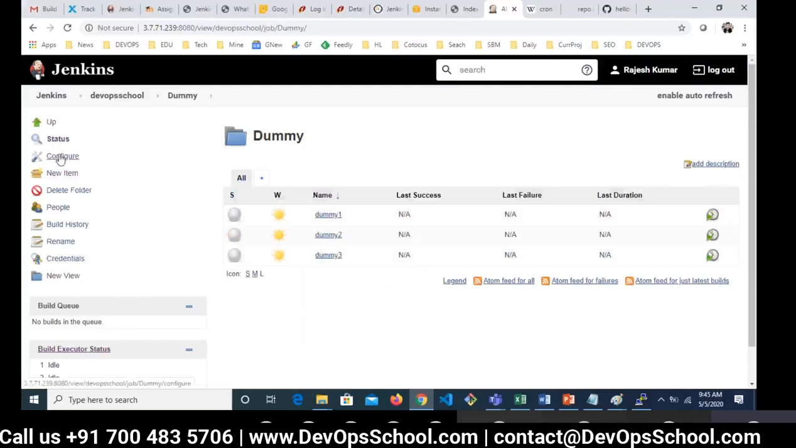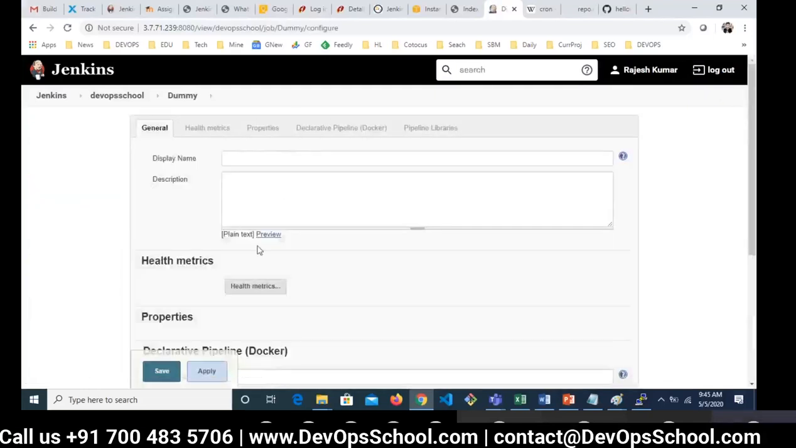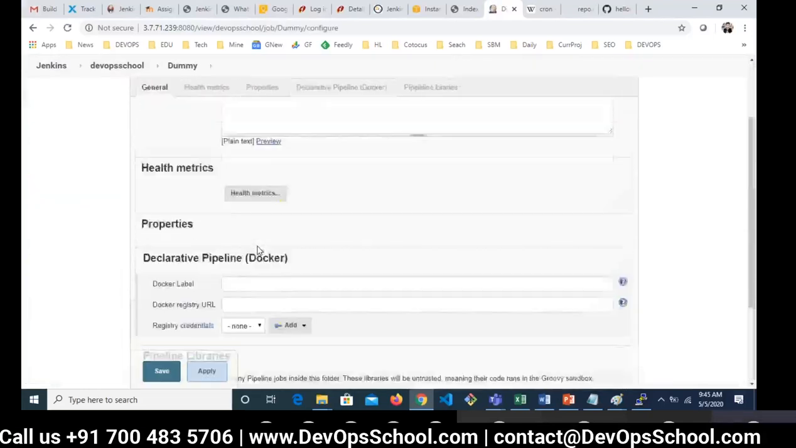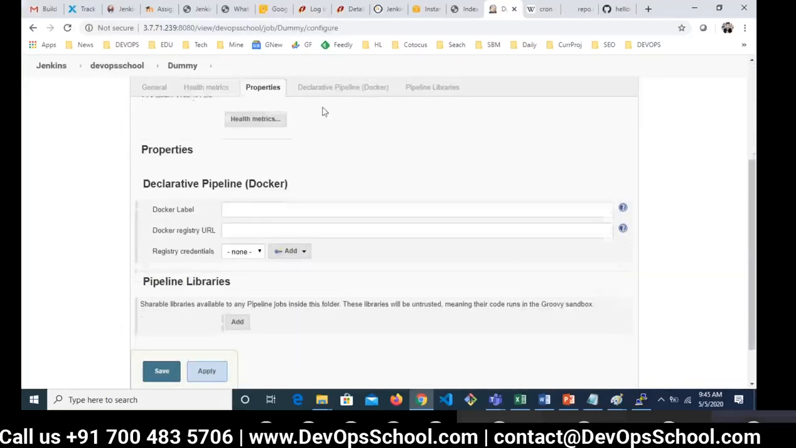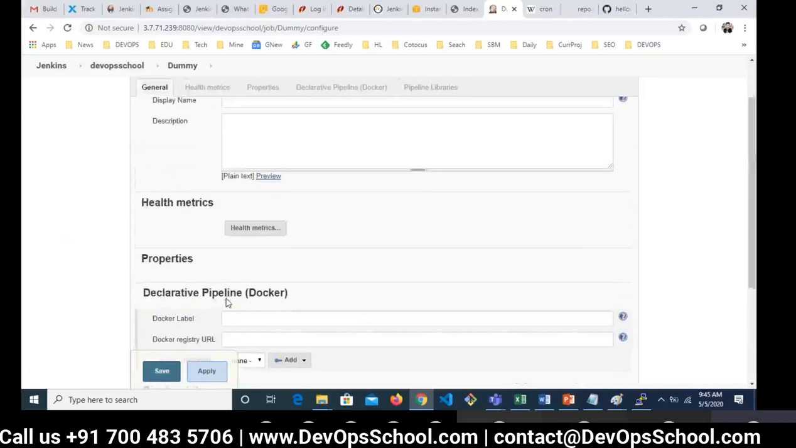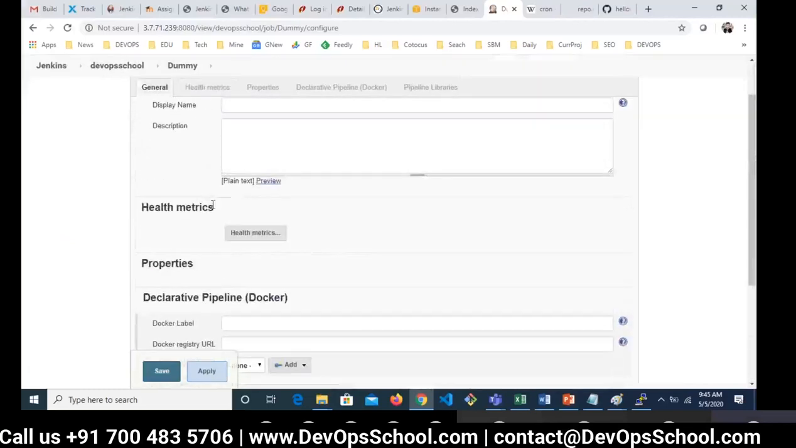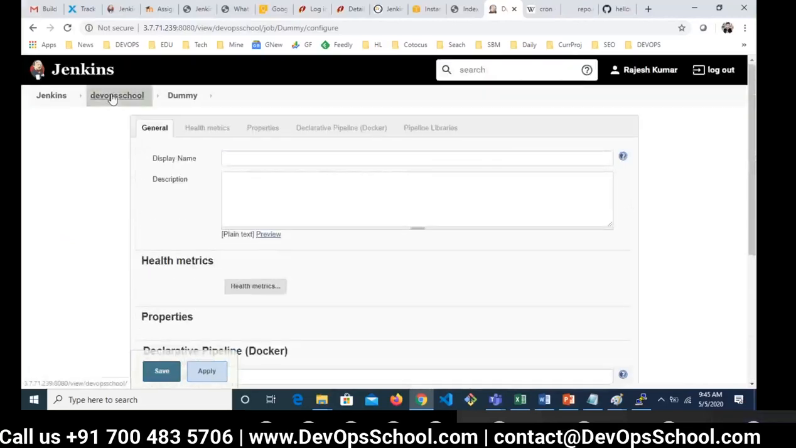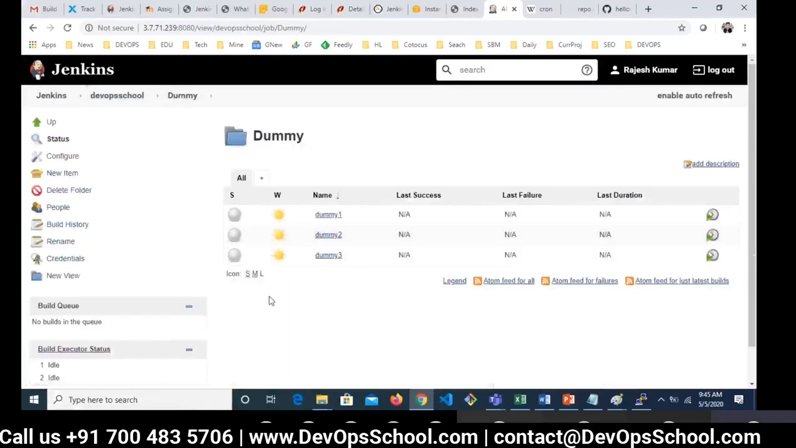Okay, this folder, click on the dummy folder. You can edit, configure, and here you can set many things. Many things are available right now, one by one, not complicating to begin with. Everything can be possible. So this is the stuff. Did you understand how to organize the jobs into the list, view and folder?